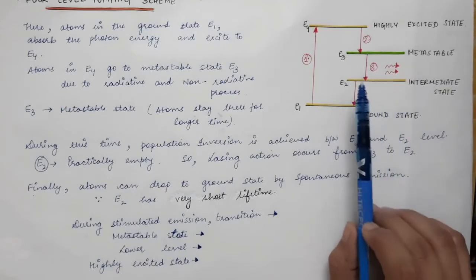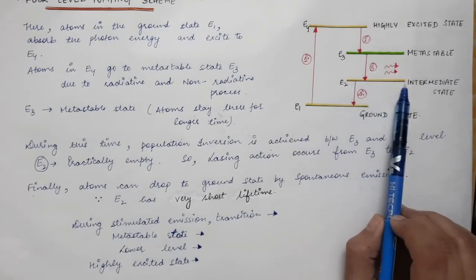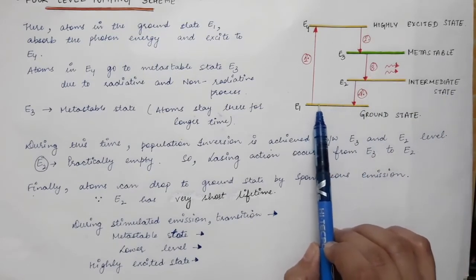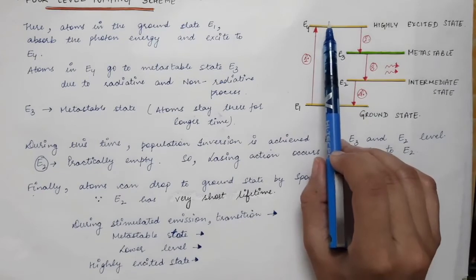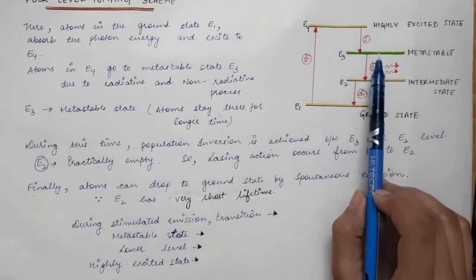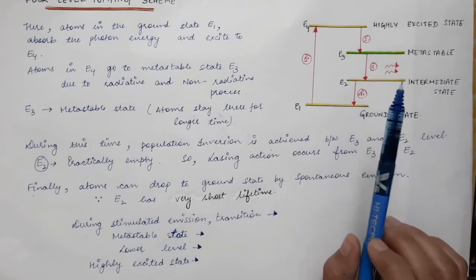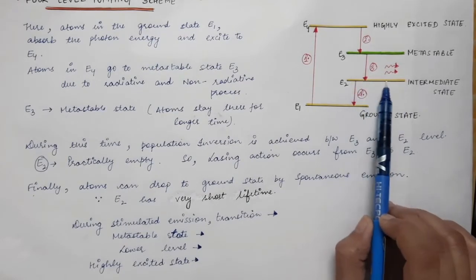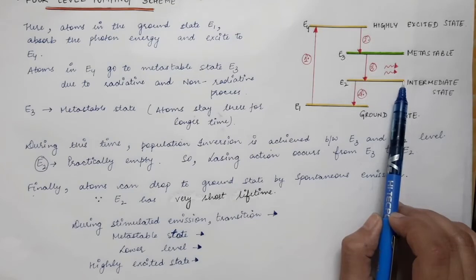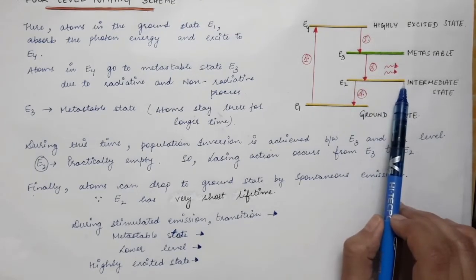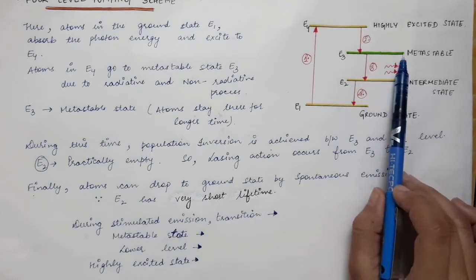But in this case, there are almost no atoms present in the intermediate state. So let's say if 2 atoms go to the excited state, and these 2 atoms go to the metastable state, then population inversion condition is easily obtained. This is because there are no atoms present in the lower lasing level. This is called the lower lasing level, and this is called the upper lasing level.